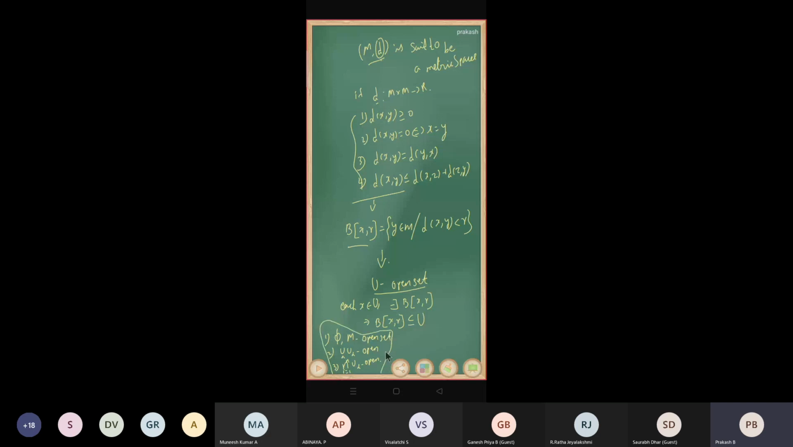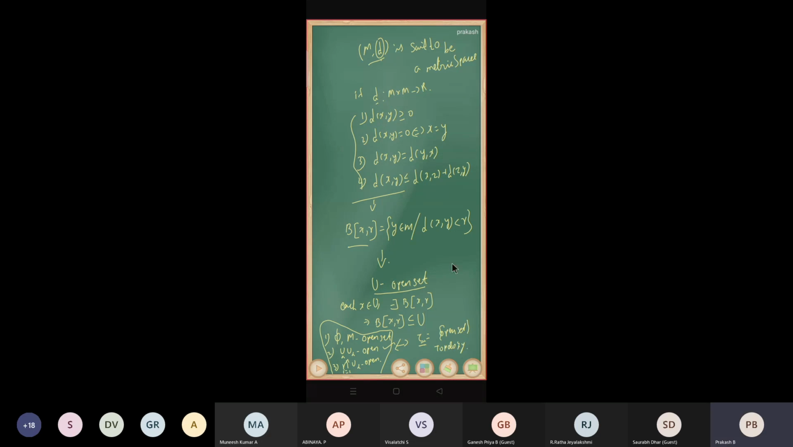Okay, now just to compare these properties to the topology: topology also has the same conditions, right? So from the metric space we have a collection of open sets. That collection satisfies the topology conditions. Therefore this tau, that is the collection of open sets, is a topology, right?